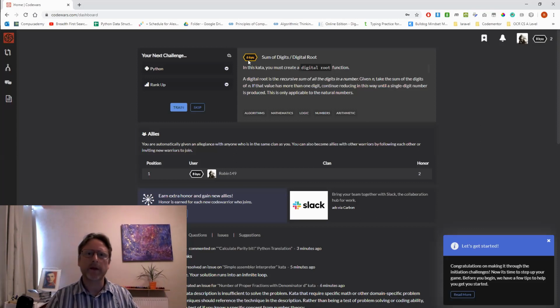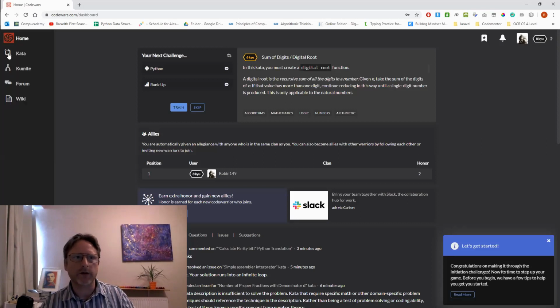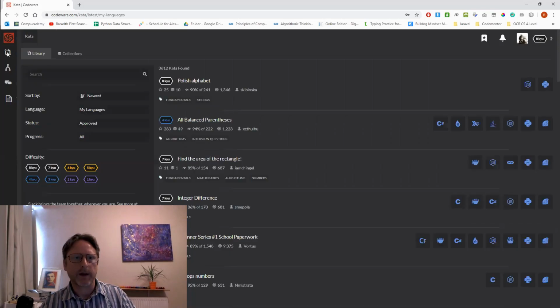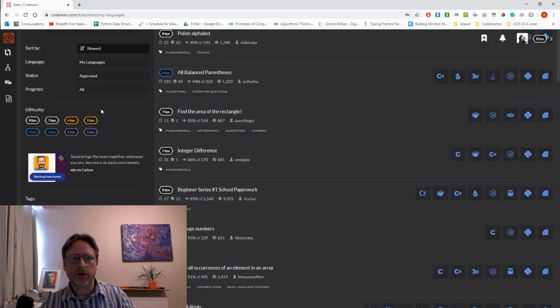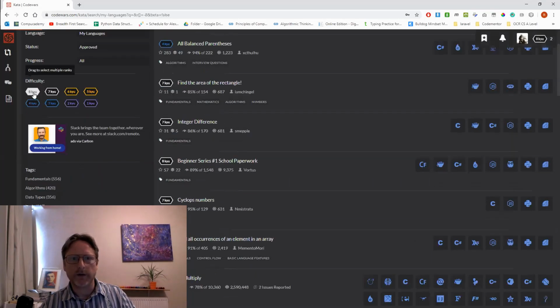Right? So rather than accepting the default challenge or the default kata, by the way, kata is a karate form. It's like a sequence of moves that you practice, like a little mini form. But the idea has been taken over into coding. So what you should do is go to kata here on the left, right? And then choose 8th Q for difficulty.